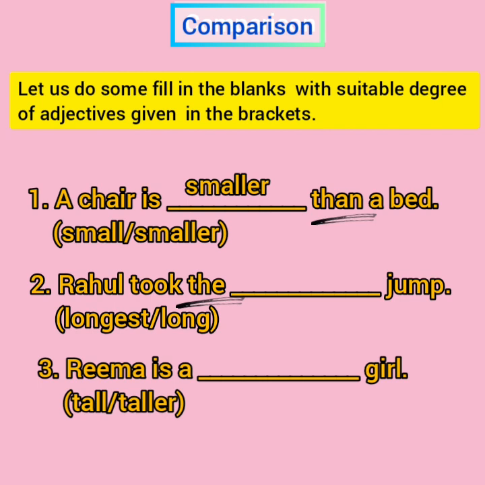So I know what degree? Positive degree. So I will use the positive degree of the adjective in this blank space. So which is the positive degree? Tall, as taller has er. That means it is the comparative degree. Okay, so Reena is a tall girl.